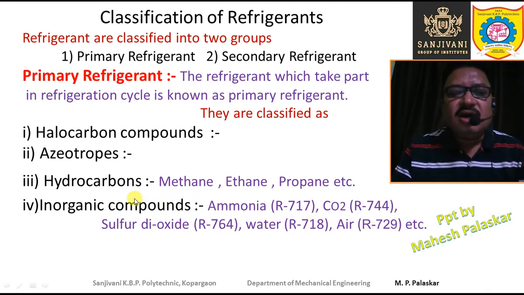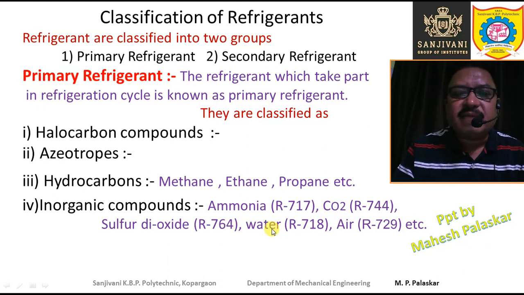So these are the inorganic compounds which are used as primary refrigerants. Some of these inorganic compounds are also used as secondary refrigerants, which we will see later on. Chiefly water and air are used as secondary refrigerants, but sometimes water and air are also used as primary refrigerants.